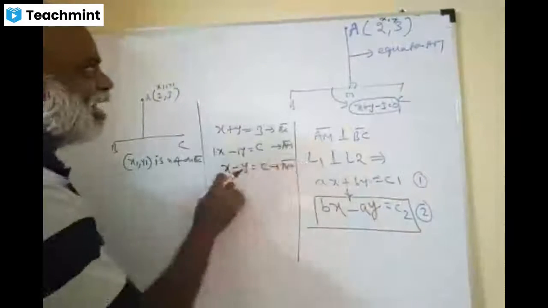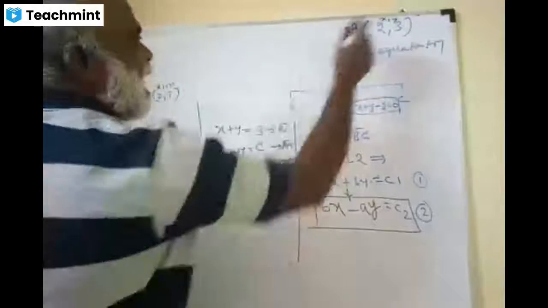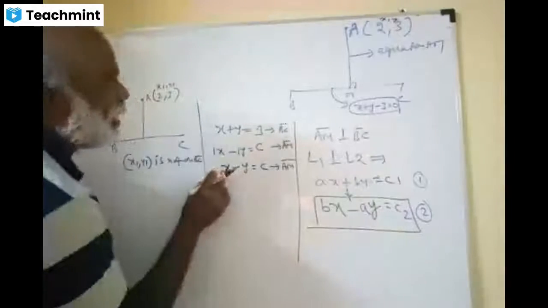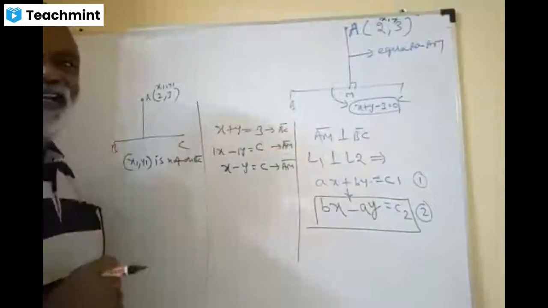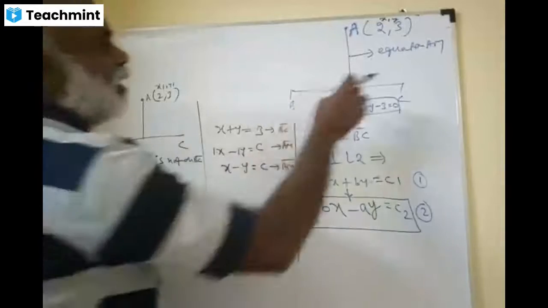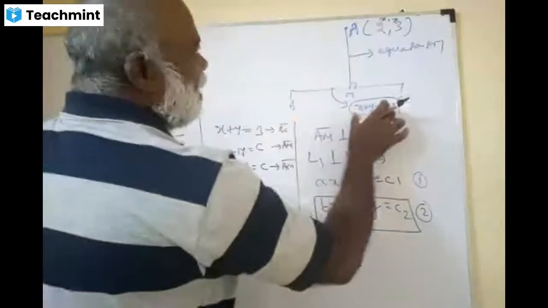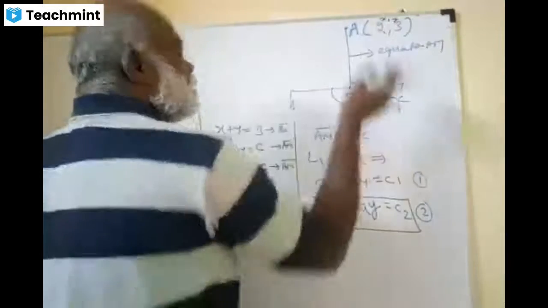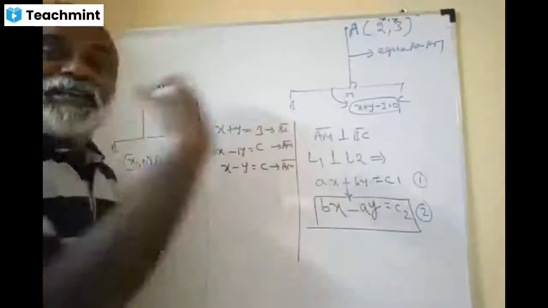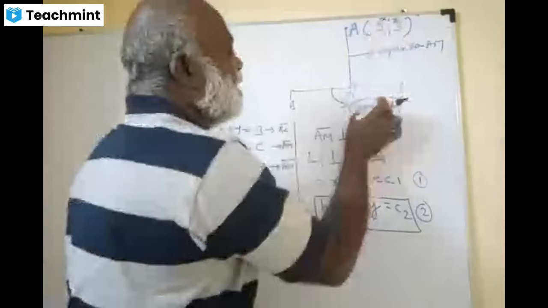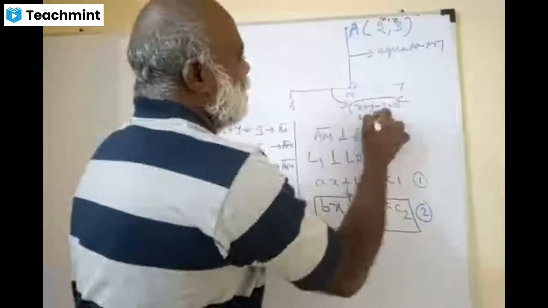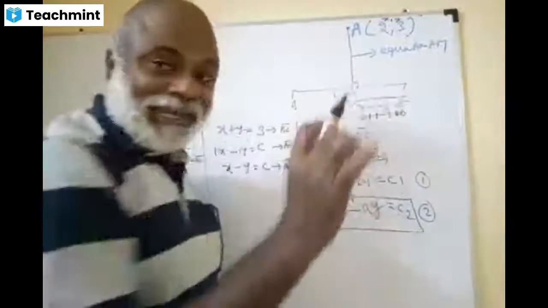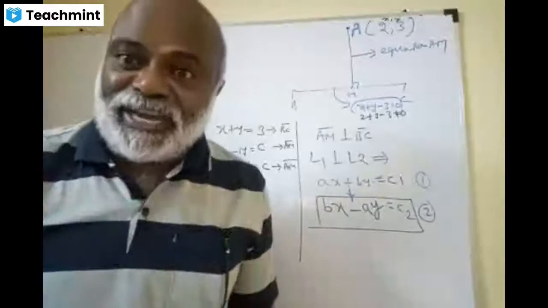2 comma 3 is on AM. That's why we take this as x comma y, because x can be replaced by 2 and y can be replaced by 3. You understand? But when I talk about BC, this point is outside this line. Therefore, we take a different point. It need not satisfy this line. Put 2 comma 3 here, it won't satisfy the formula. 2 plus 3 minus 3 is not equal to 0 because this point is not on this line. Therefore, it need not satisfy it.